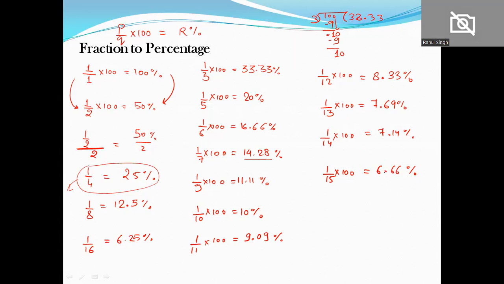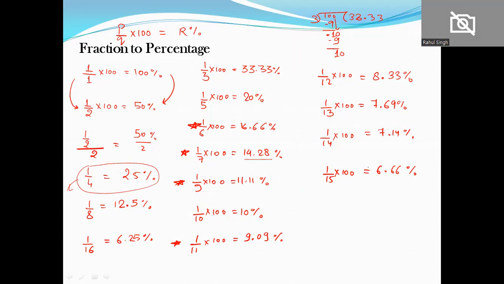Alright. Now, these are particular numbers you should remember, like 1/6. This is very important, and comes very often in exams. 1/7, 1/9, 1/11: keep these numbers as percentages. 1/6 is 16.66%, and 1/7 is 14.28%. 1/9 is 11.11%, and 1/11 is 9.09%. These kinds of numbers are asked in exams very frequently.